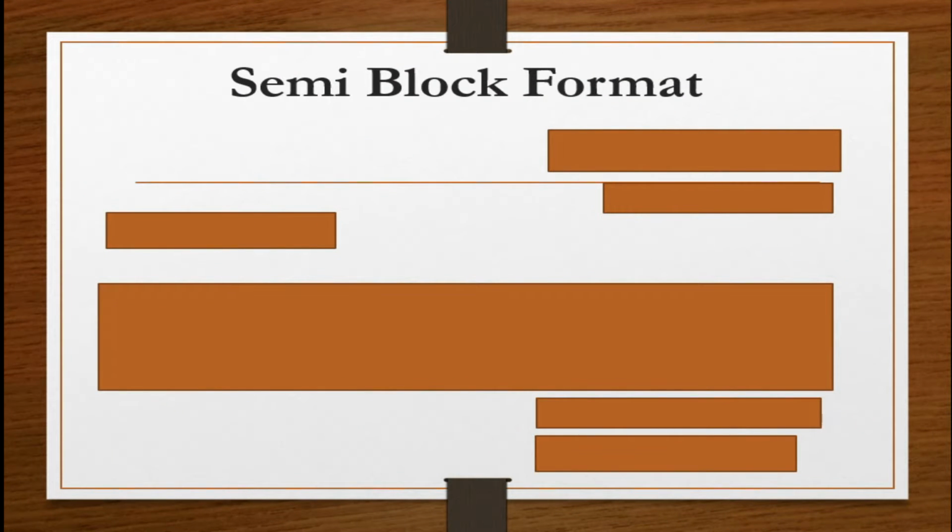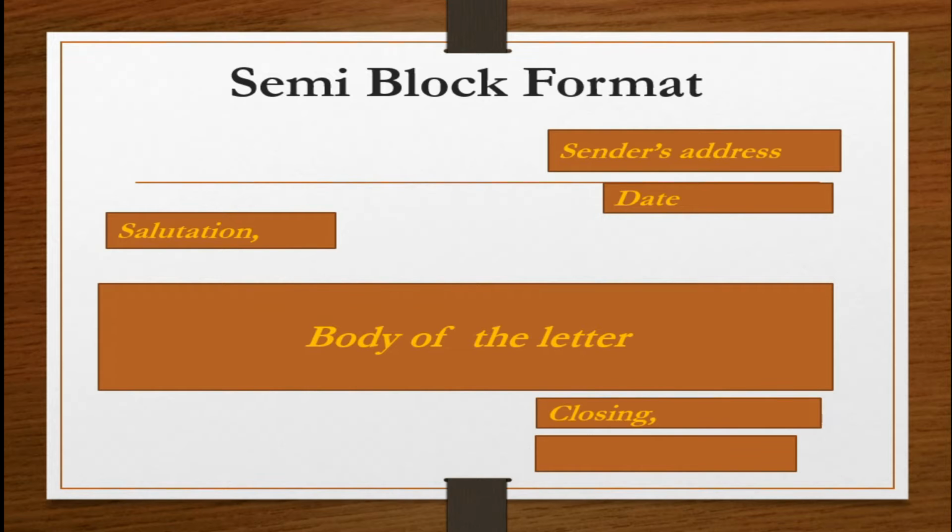Now we are going to identify semi-block format. Earlier, we used this format broadly to write letters. Even today, some people use this format to write letters. So what is the significant thing in this format? As you see in this slide, sender's address and your signature, we aligned on the right side of the letter. And other parts you can use as you see in this slide.